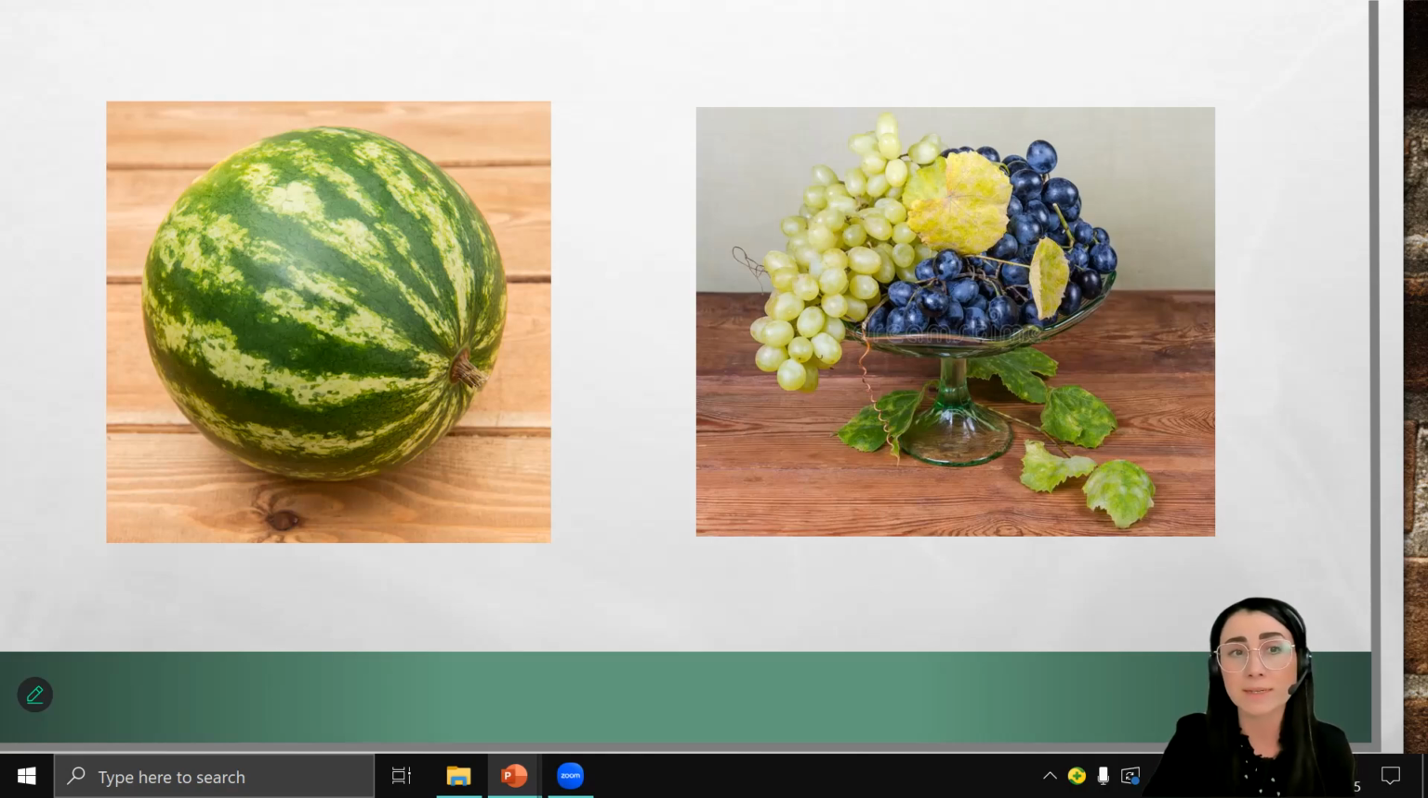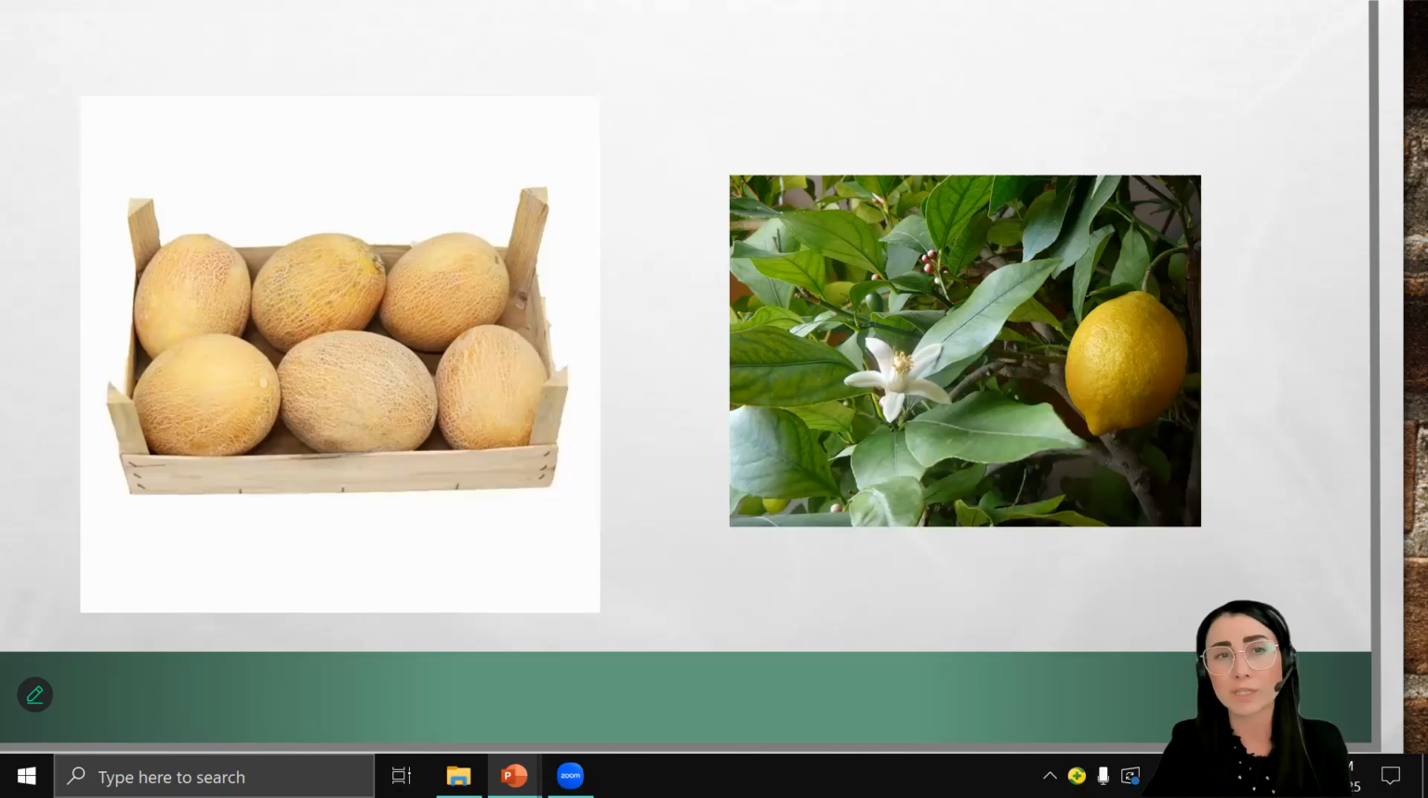Correct answers. Is there a watermelon on the table? Are there many grapes in the vase? Make some more questions. Correct answers. Are there melons in the box? Is there a lemon in the tree?